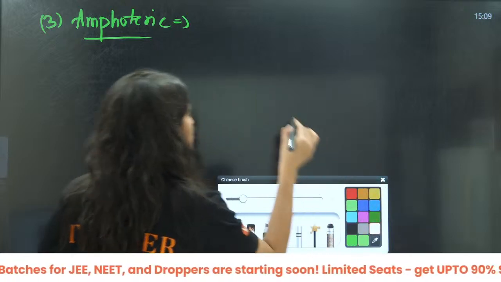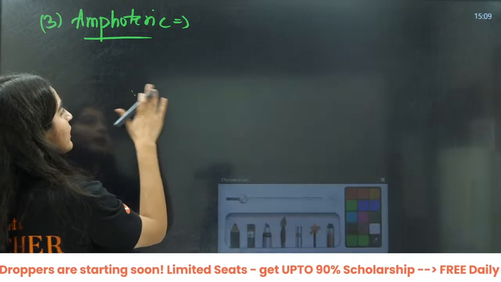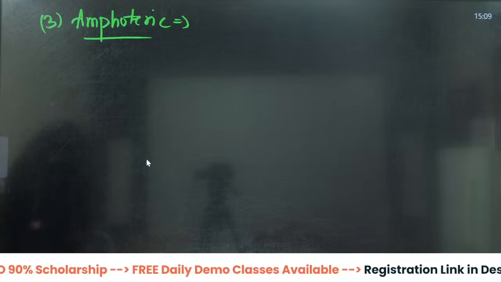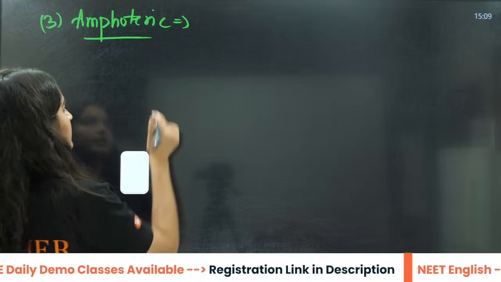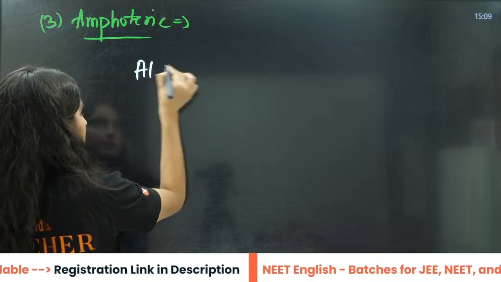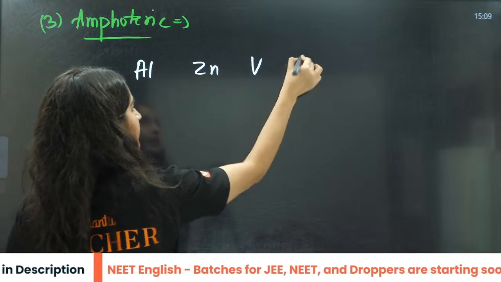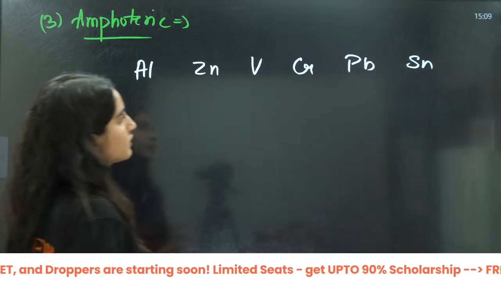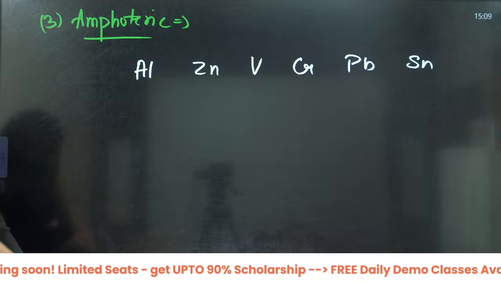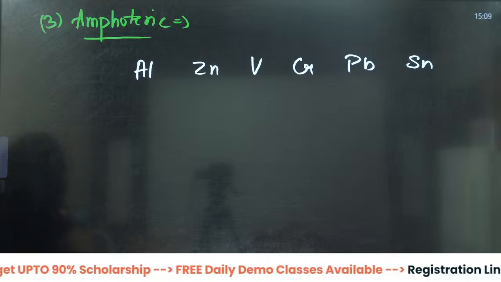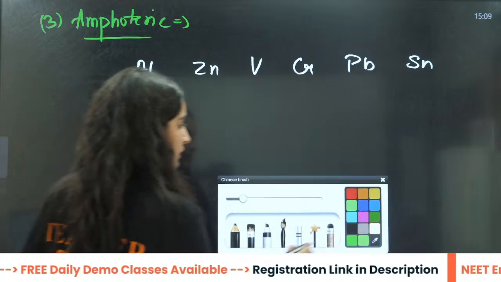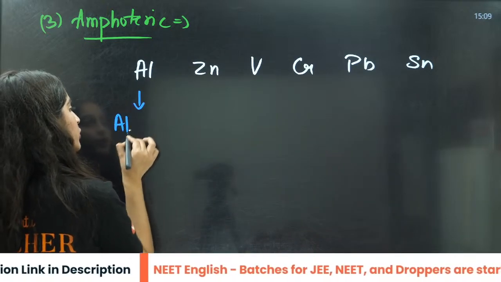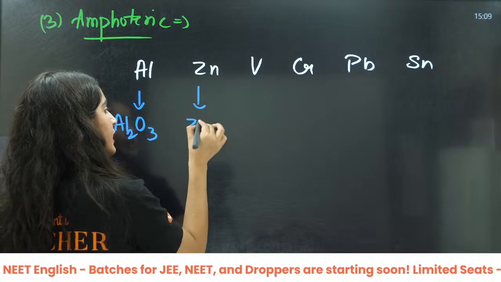Amphoteric oxides you have also studied. You can learn it with a very simple concept. First is aluminium, then zinc, then vanadium, chromium, lead, tin. I think that's it, right? Why? Because there are so many oxides of these. It has Al2O3, this is ZnO.